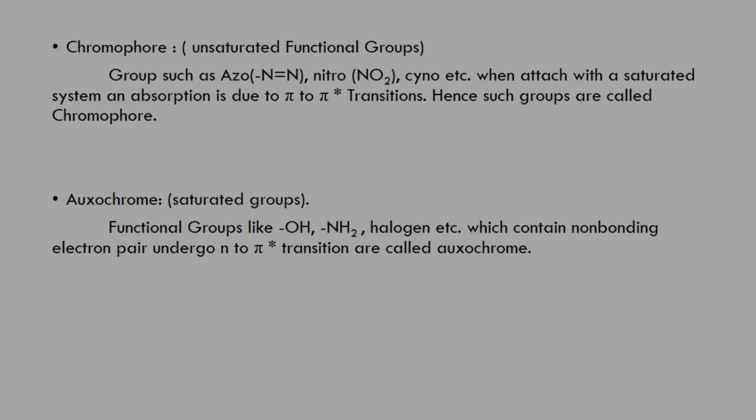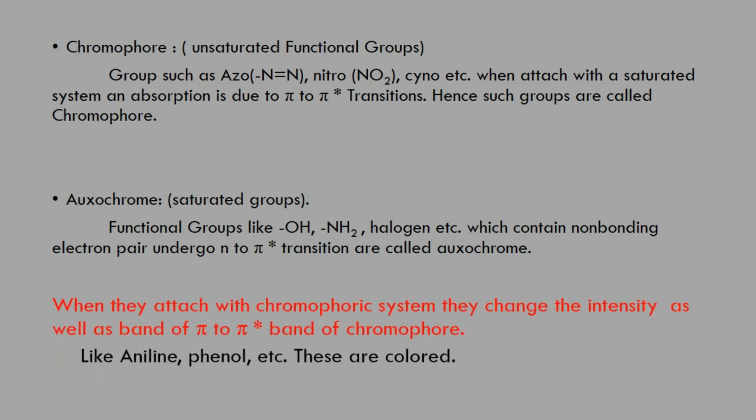Second thing, auxochrome. The functional groups like OH, NH2, halogen elements or salt forming groups, which contain a non-bonding electron pair and undergo n to pi star transitions, are called auxochromes. When they attach to a chromophoric system, they change the intensity as well as the band of pi to pi star of chromophores.